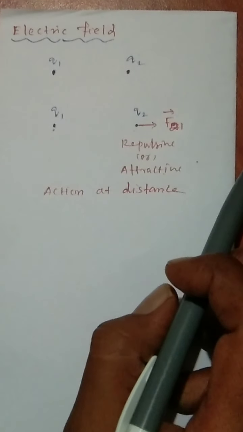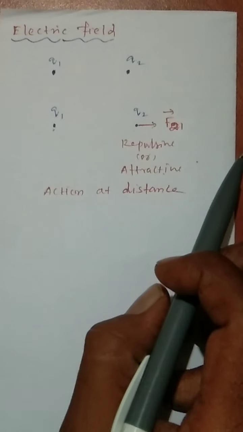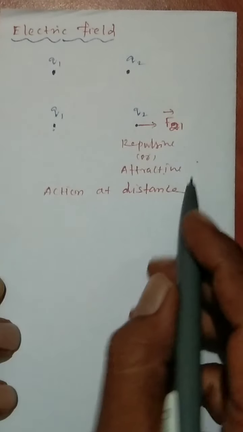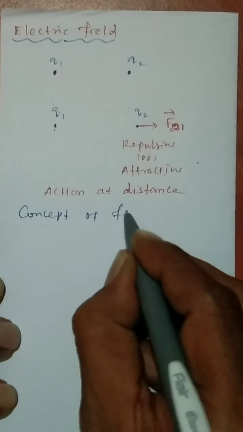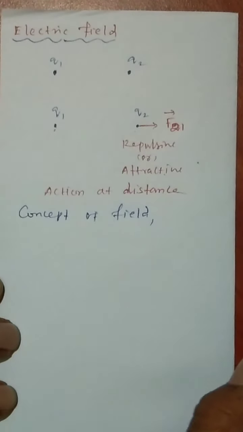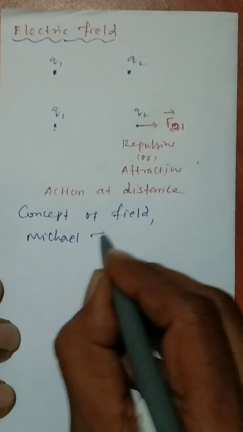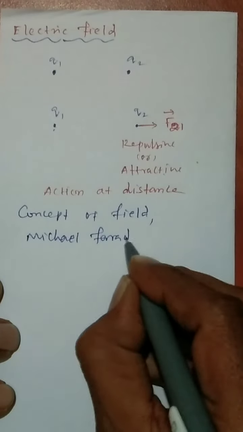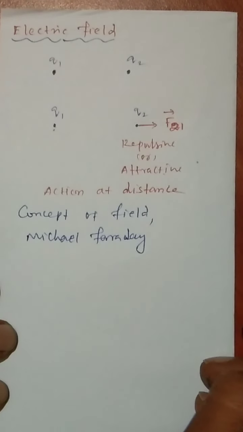To explain this interaction between the two charges, he created a new concept, called the concept of field. Who developed this concept? Michael Faraday developed and introduced the concept of field.